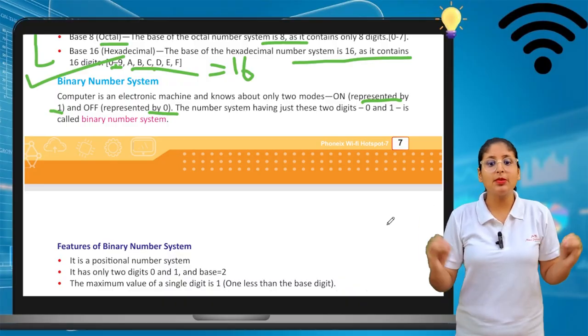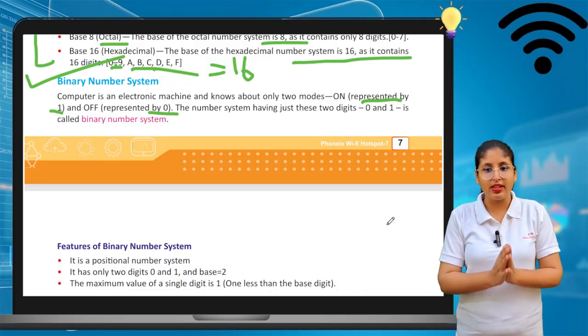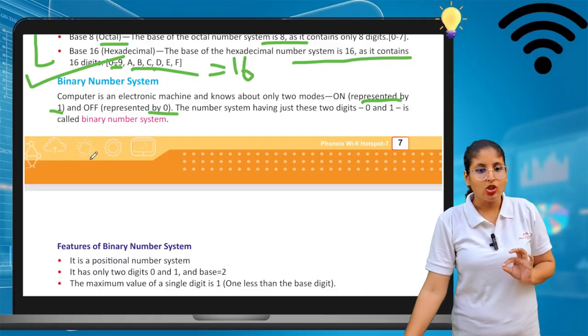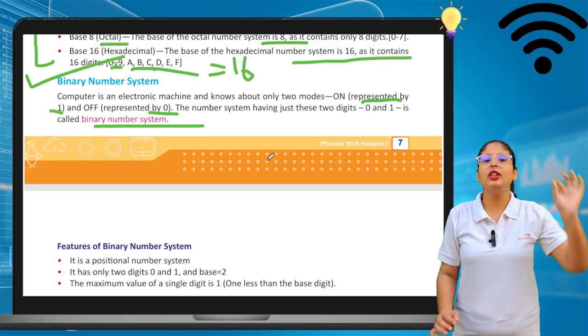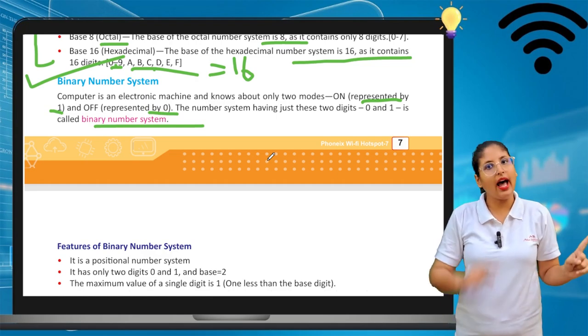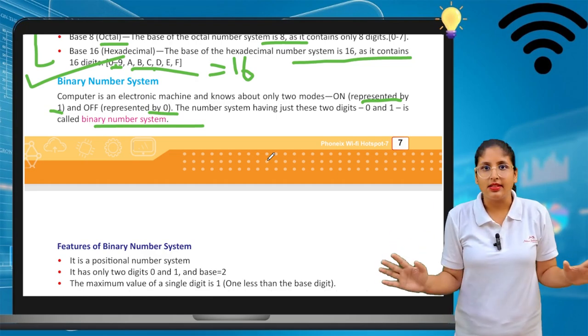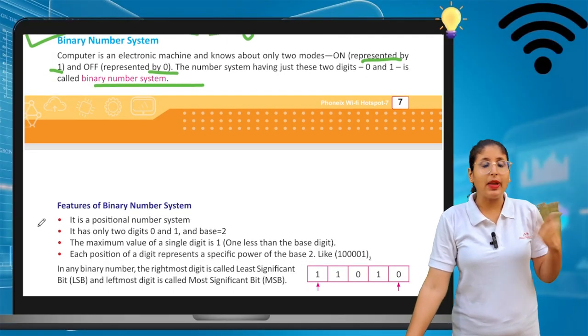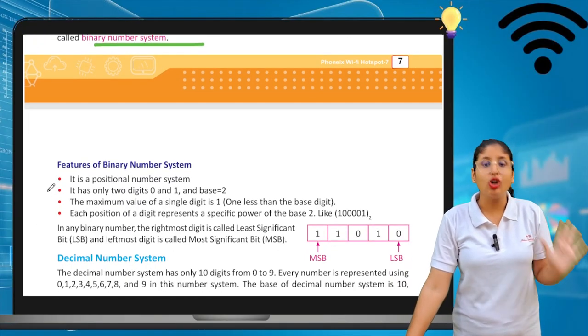The number system having just these 2 digits, 0 and 1, is called the binary number system. The base of that number system is 2 because it contains only 2 numbers.